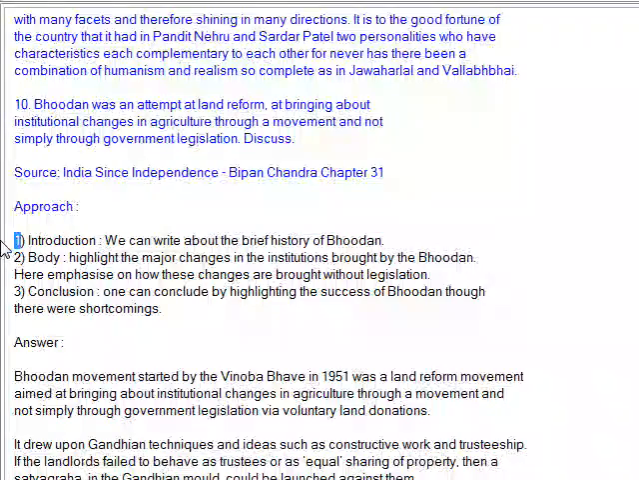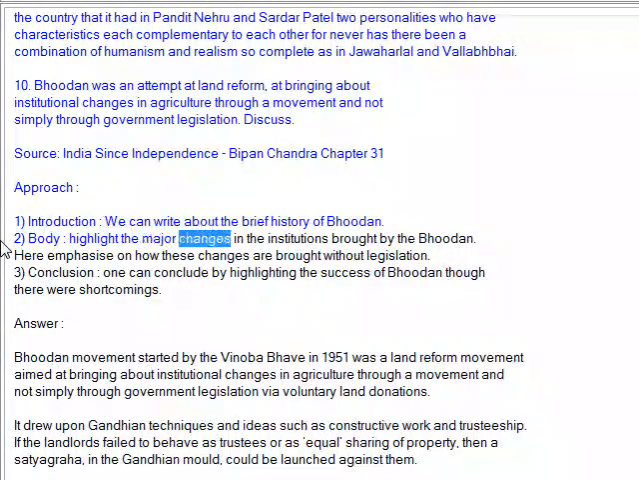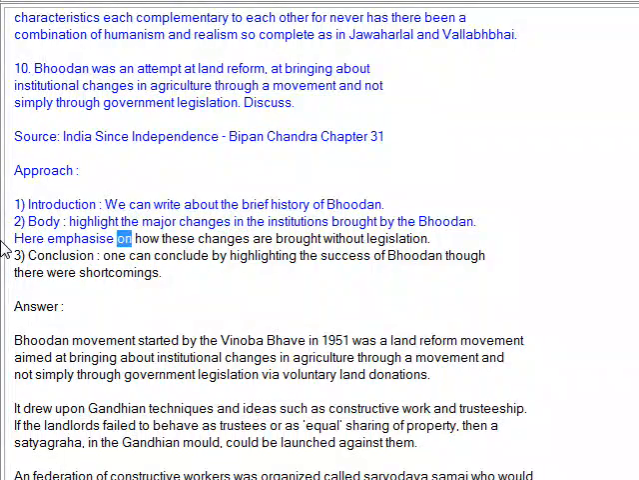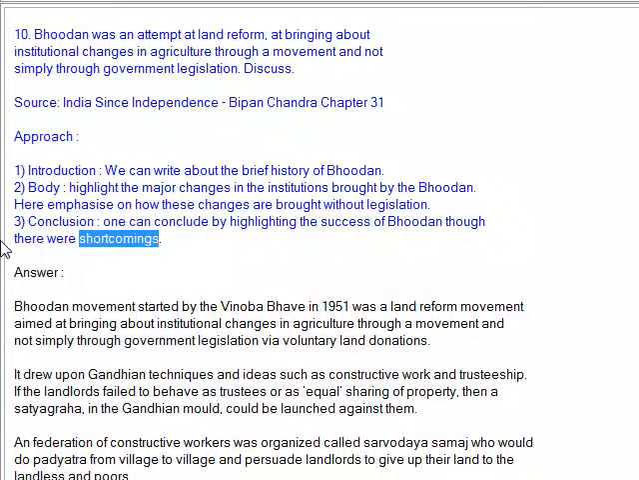Approach. 1. Introduction. We can write about the brief history of the movement. 2. Body. Highlight the major changes in the institutions brought by it. Here emphasize how these changes were brought without legislation. 3. Conclusion. One can conclude by highlighting the success of the movement, though there were shortcomings.